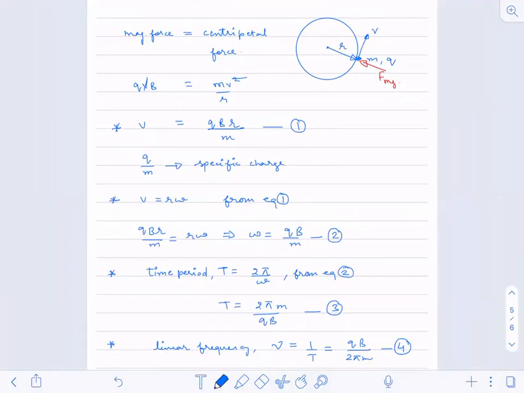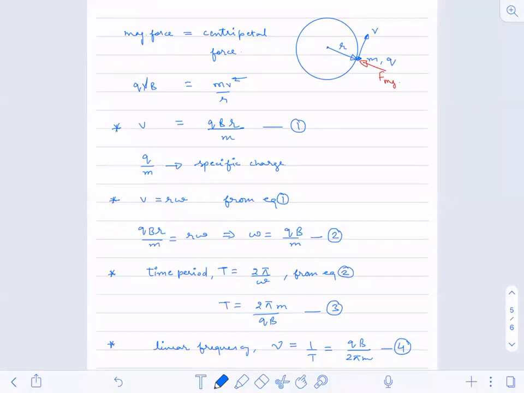If the particle is entering perpendicular to the magnetic field, then what will happen? The particle will try to move in a circular path. If it is moving in a circular path, a few quantities I can calculate.